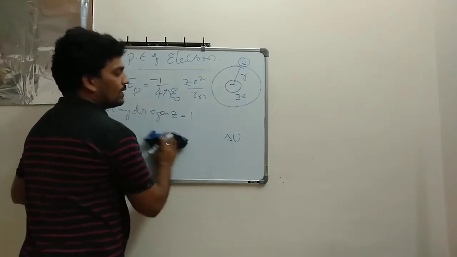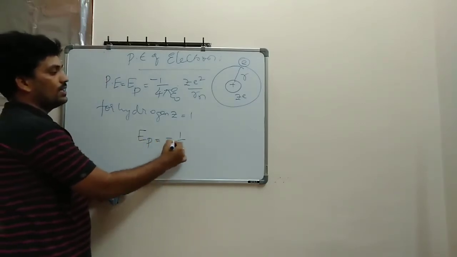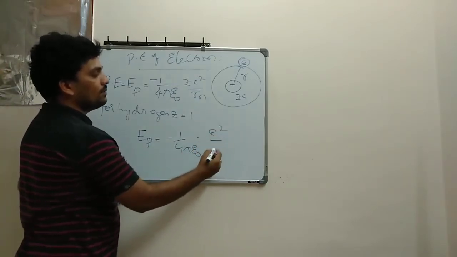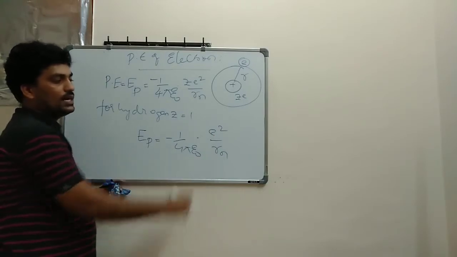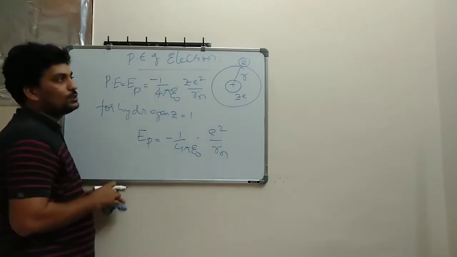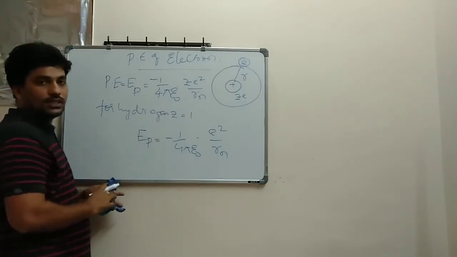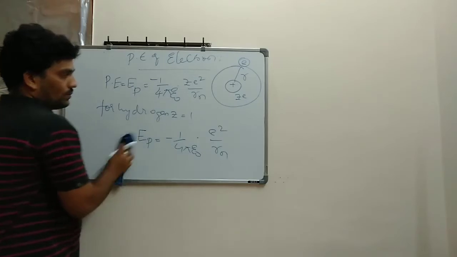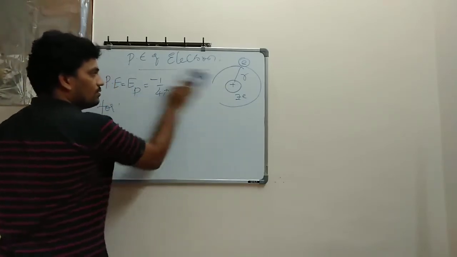So Z is equal to 1, I can write then EP value is equal to minus 1 divided by 4 pi epsilon naught, e square divided by Rn. Here I need to substitute the Rn value. If I substitute Rn value over there, then this equation becomes the potential energy form. So let's do that one. Note it down.